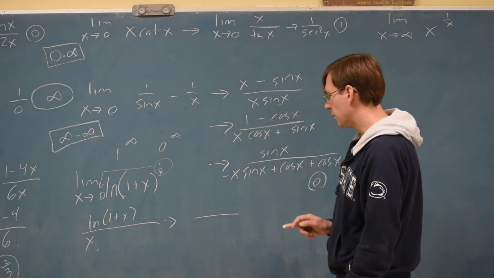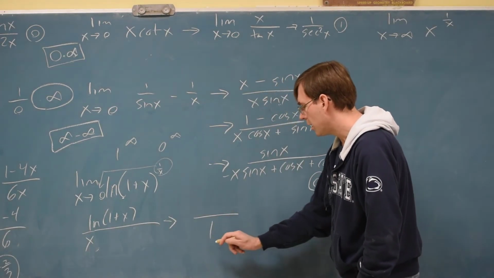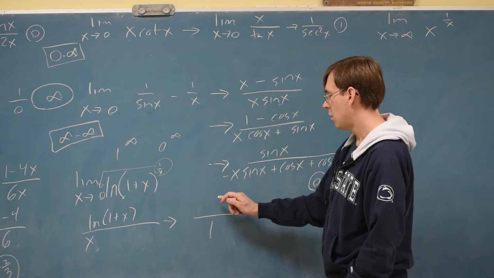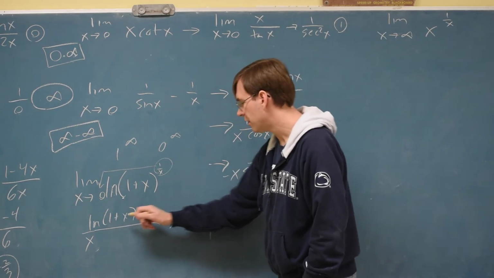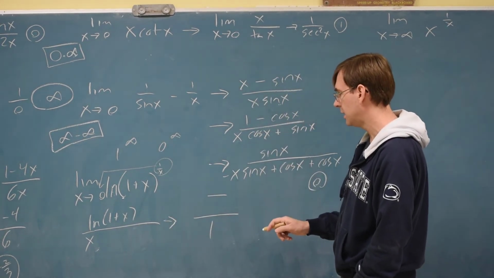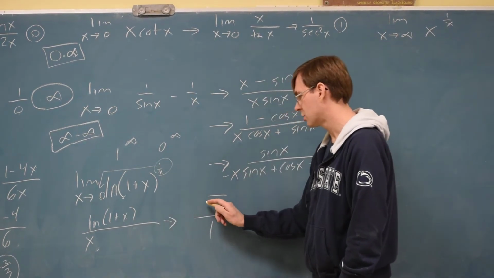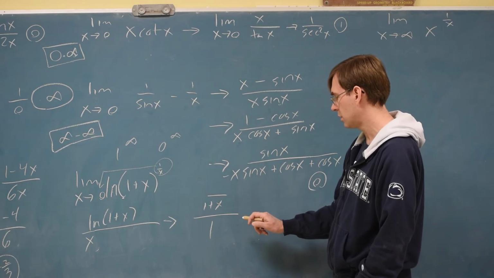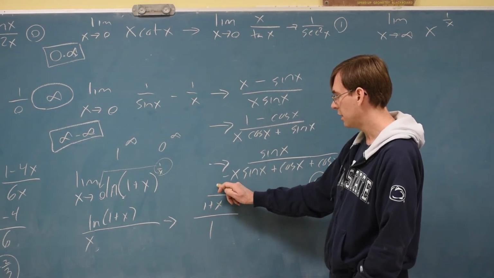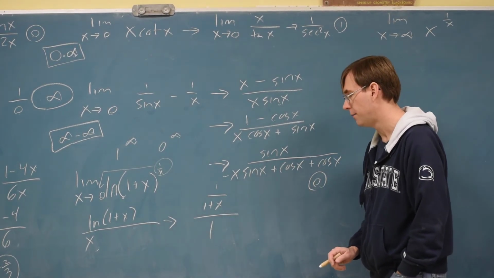When we go to do the derivative of that, we'll get a 1 on the bottom. On the top, when we do the derivative of ln, it's going to be a fraction inside of a fraction. The derivative of ln is a fraction where 1 plus x, the original, goes to the bottom, and its derivative, which is a 1, goes on top.